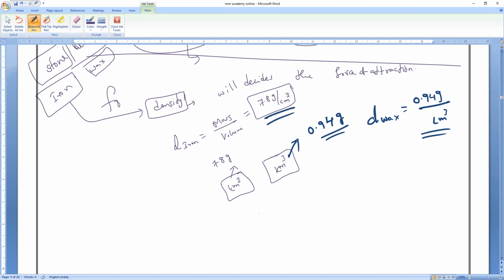Write that point: the force of attraction decides the density of the substance.